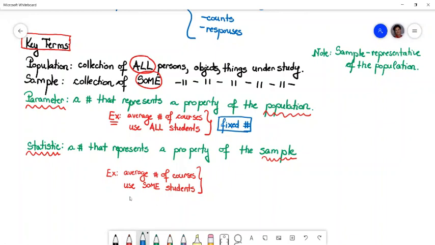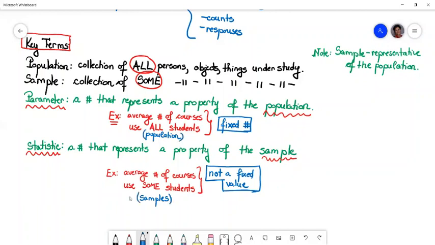So this value is not fixed. It really depends on the sample that I use. Keep that in mind. A statistic is not a fixed value. And I hope this makes sense. And that's something that you'll have to remember. The parameter is always a fixed value. The statistic is not a fixed value. Just because right here I'm using samples, and each sample will get to a different value. Right here I'm using a population, and the population can get to only one value because I'm using all members or all subjects.